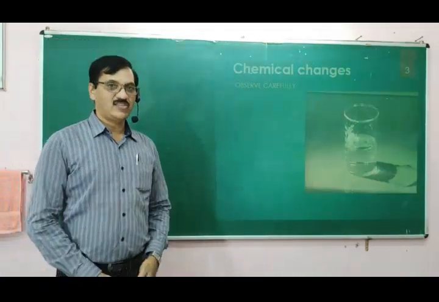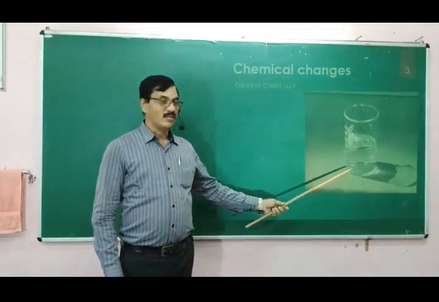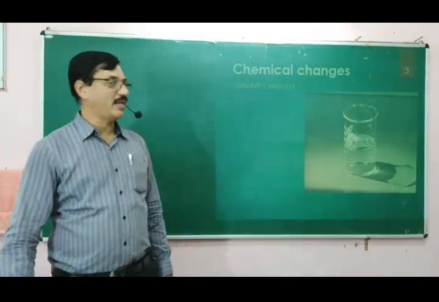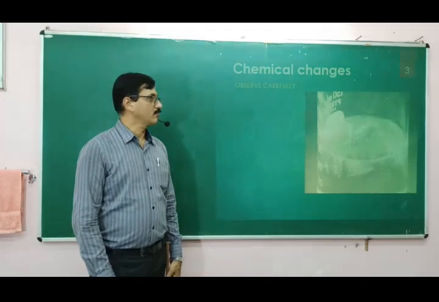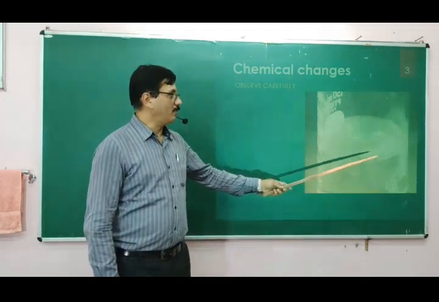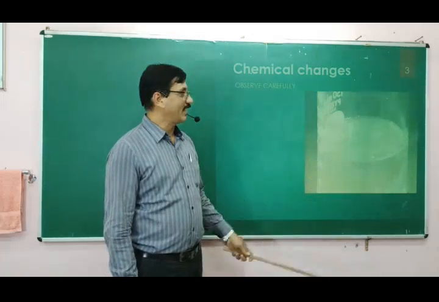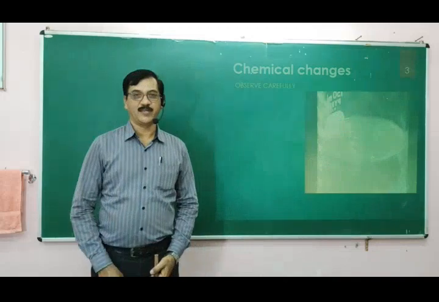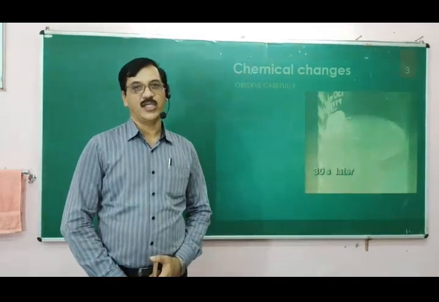Now, let us observe. When a sodium metal is dropped into water, what are the changes that take place? You see the sodium metal is getting reduced in size and some gas is coming out of it. So this is an example of a chemical change.